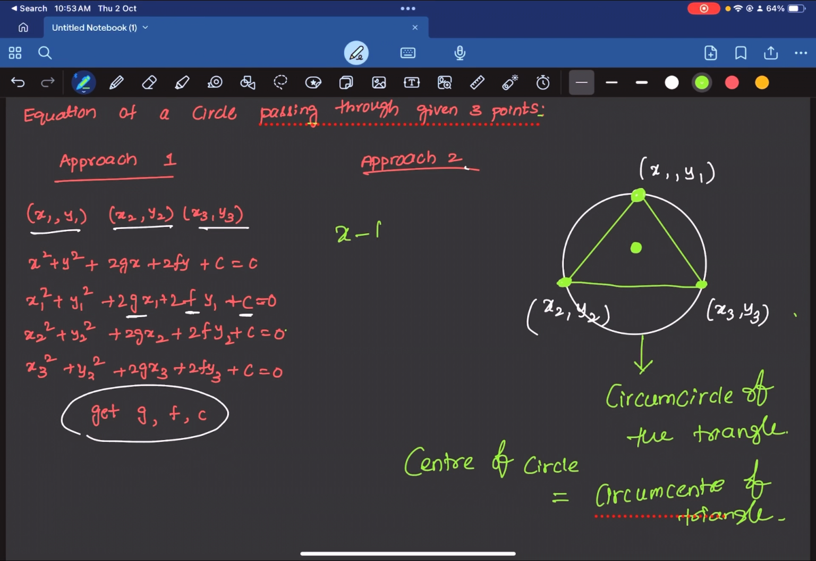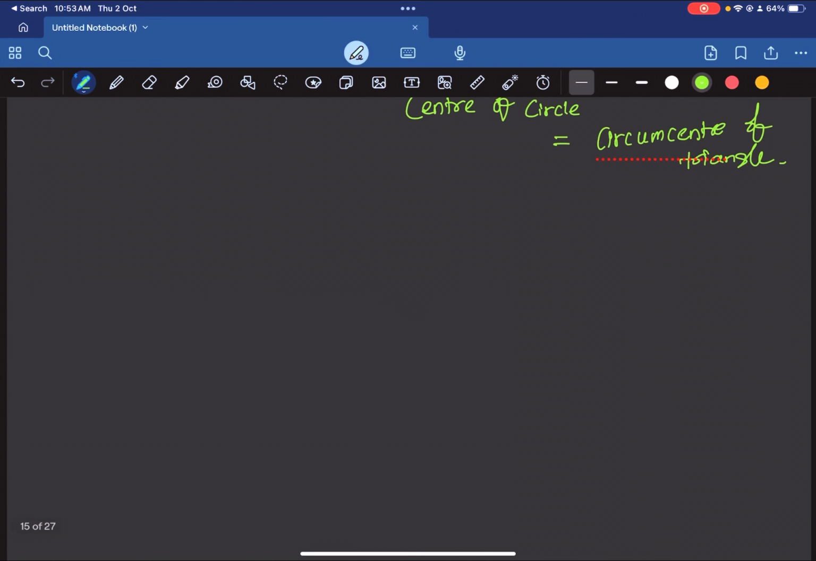Alright. Now if you are able to find the circumcenter, you can use this equation of the circle, (x minus h) whole square plus (y minus k) whole square is equal to r square. h will be the x coordinate of the circumcenter, k will be the y coordinate of the circumcenter, and r will be the circumradius, which you can find out by calculating the distance between the circumcenter and any one vertex of the triangle. Alright. So now how do you find the circumcenter?